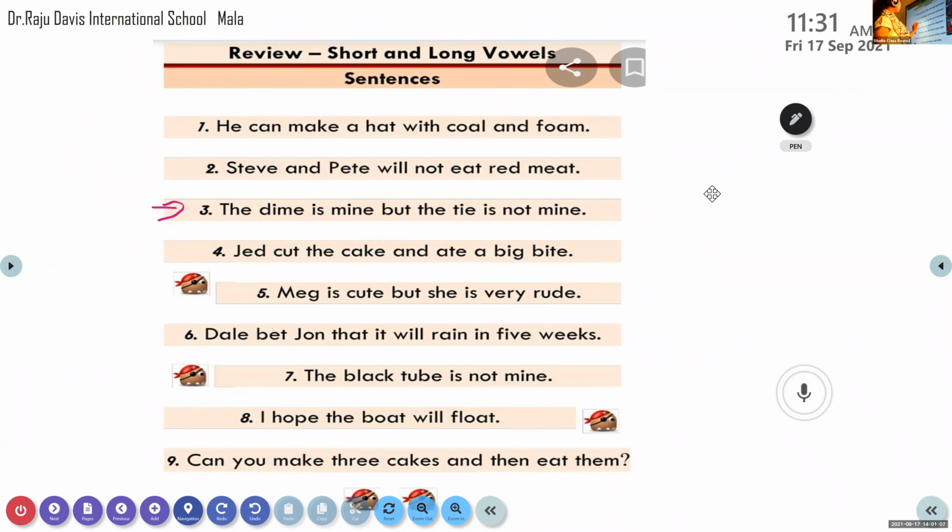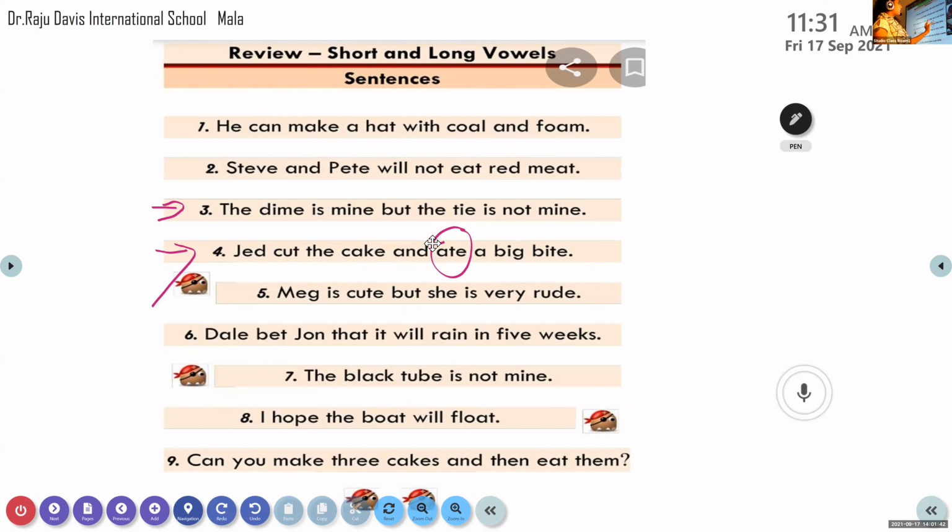Okay. Zara, come on. Fourth one. Zara Batul. Dad cut the cake. And what is that word? How many vowels are there in this word? Two. And which one will be long? Correct.